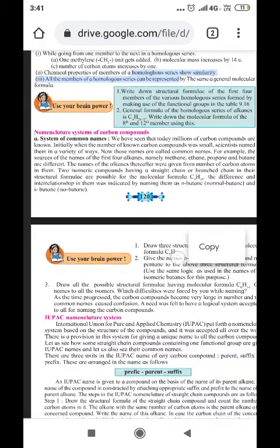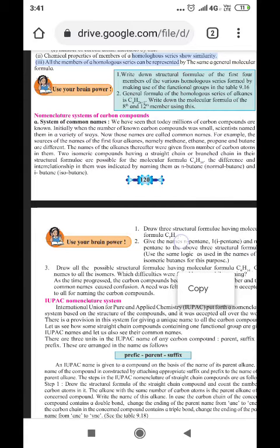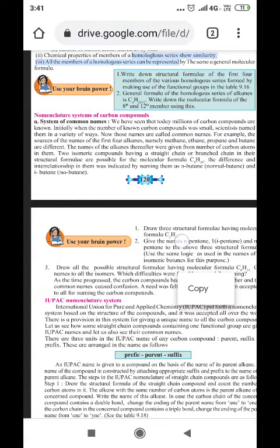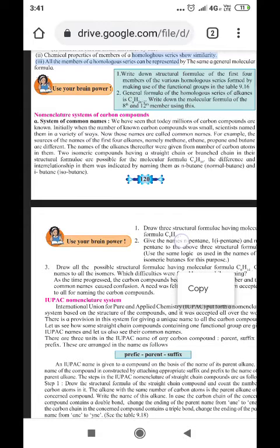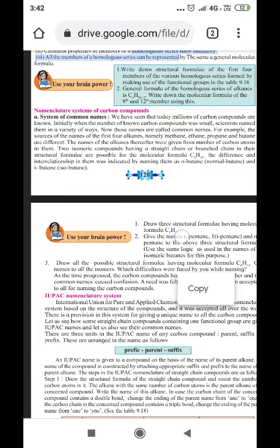Write down the structural formula of the first four members of the various homologous series formed by making the functional group in Table 9.16. The general formula of the homologous series of alkanes is CnH2n plus 2. Write the molecular formula of the 8th and the 12th member using this. If it is C8, the number of hydrogen will be 18. If it is C12, the formula will be C12H26.